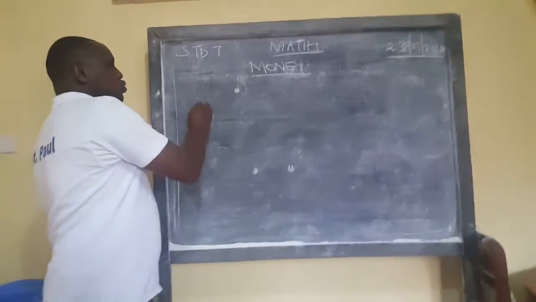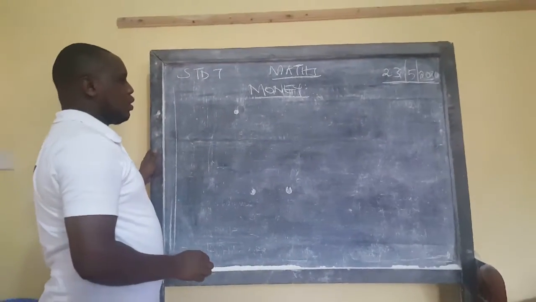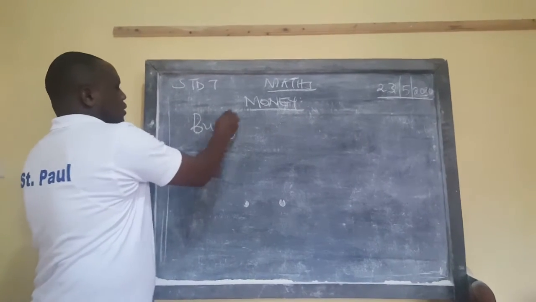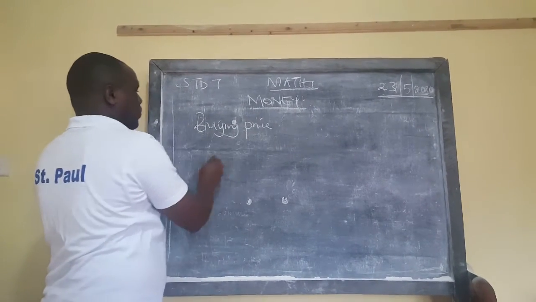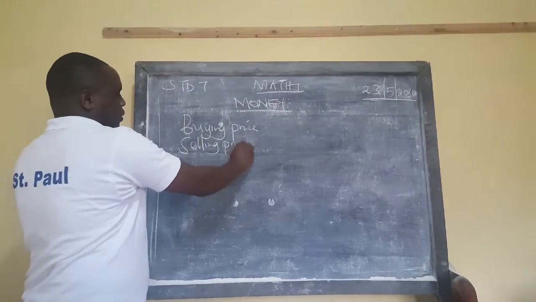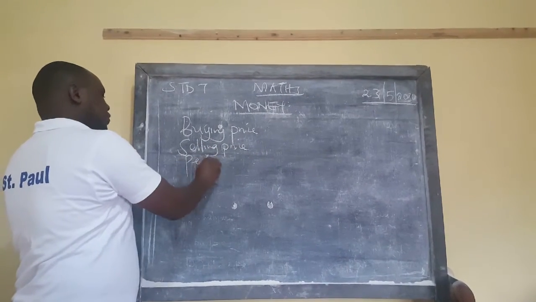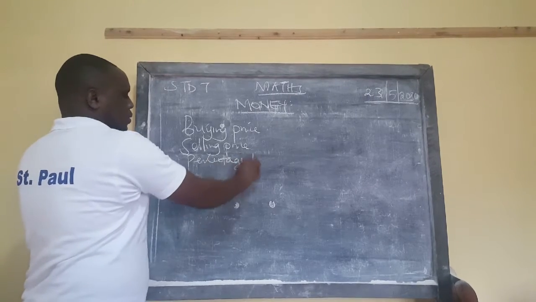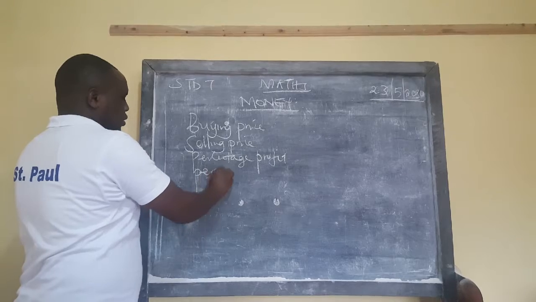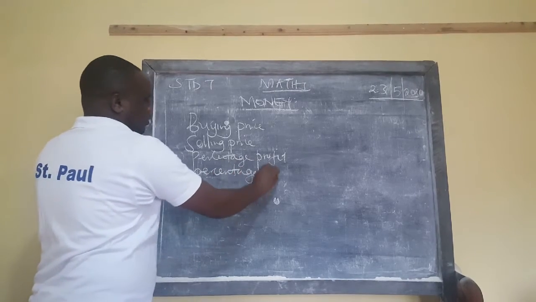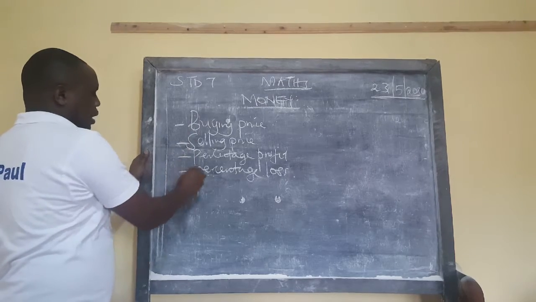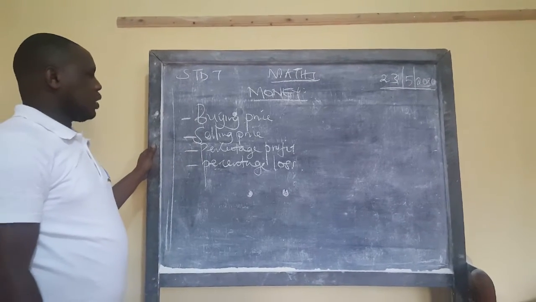Number one, we are going to experience some terminologies like buying price, selling price, percentage profit, and also percentage loss. So these are the terminologies we are going to come to meet in our discussion today.